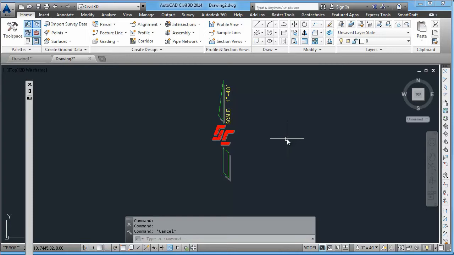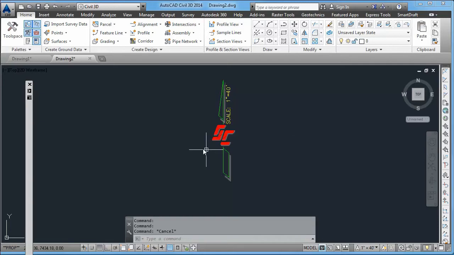Now it's important to understand not all blocks can be substituted with your own block. Some of our blocks have a very specific design to them, and if you do not copy that design, the command would not function properly, such as our elevation label command, which uses a dynamic block which can flip, can have different visibility states, and if you did not copy that block exactly and then made just small changes per your needs, that command may stop functioning altogether.